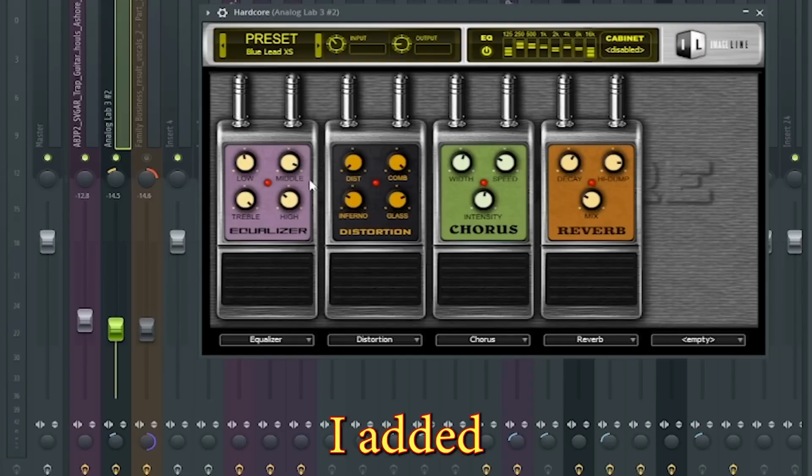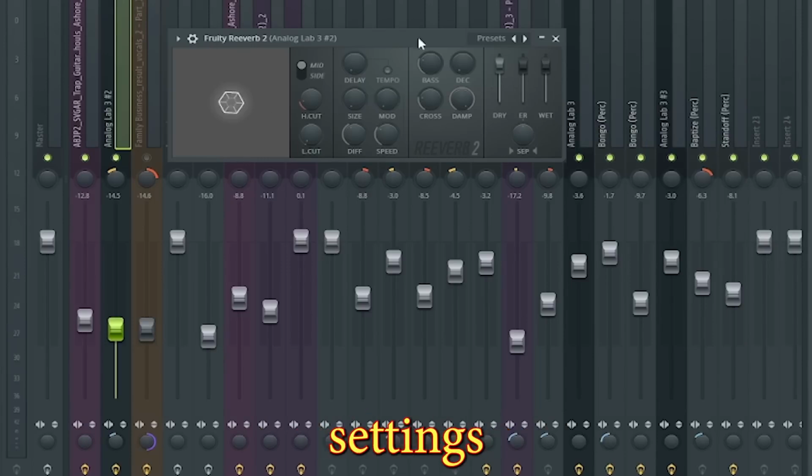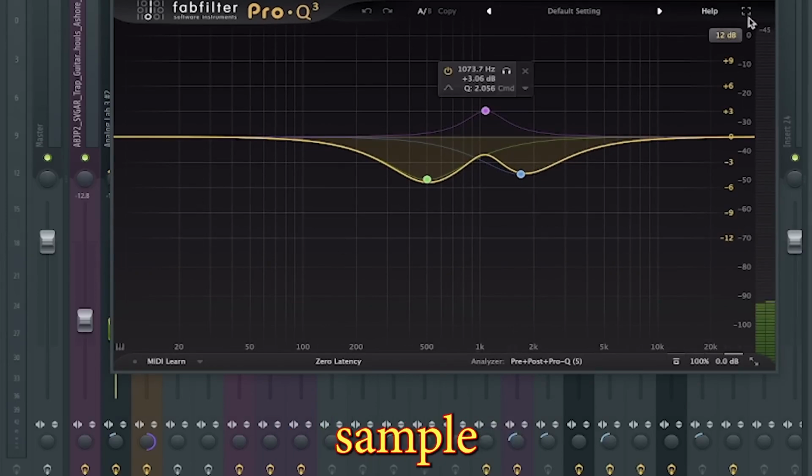For effects, I added hardcore, which is FL Studio's stock guitar rig plugin. Here are the settings that I used. Then I added this EQ to cut out some unwanted frequencies. I added this reverb with these settings, and I added another EQ to make cuts to prevent the lead guitar from performing in the same frequencies as the sample. Here's how our layered sample sounds now.